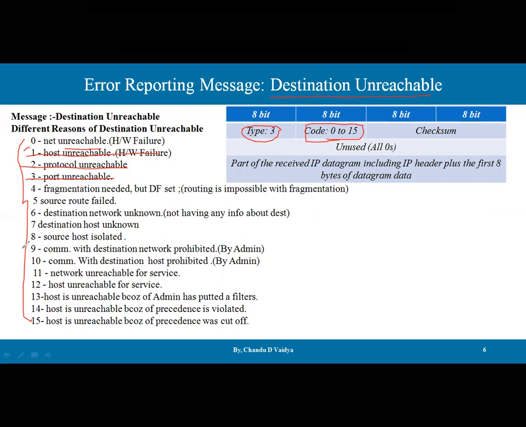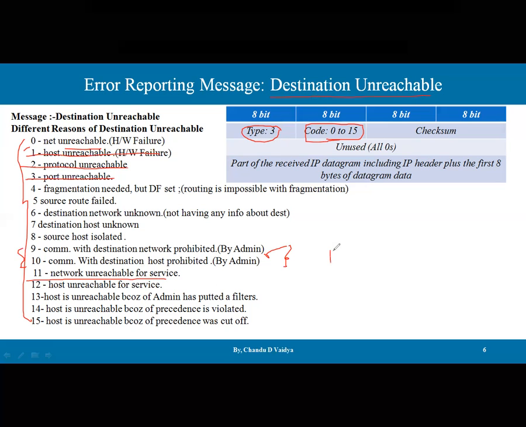For example, code 9 is communication with the destination network prohibited by the admin. The admin has a policy, has configured particular protocols, and has restricted some users from being allowed. Then 10 is destination host prohibited by the admin. Then 11 is network unreachable for service. So there can be multiple reasons for a destination being unreachable.